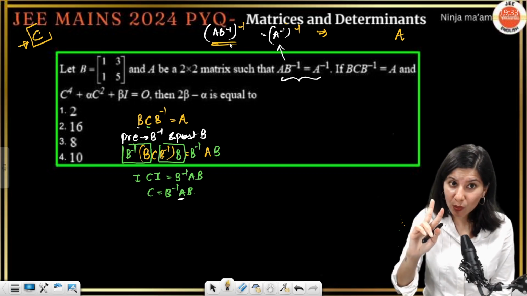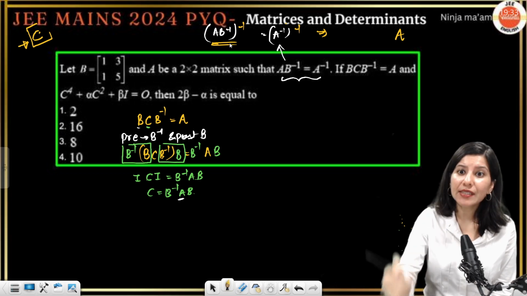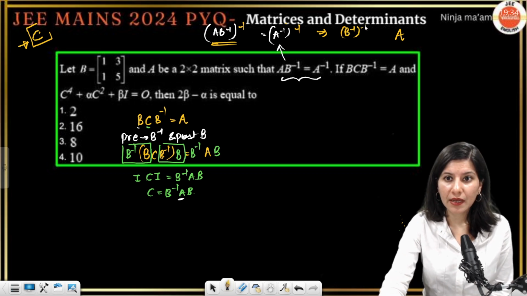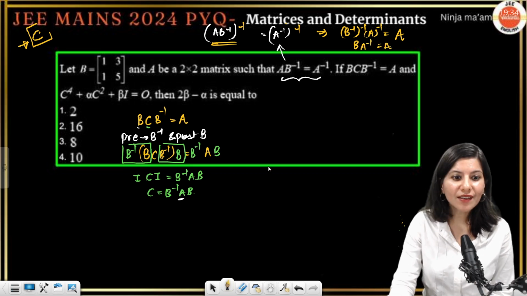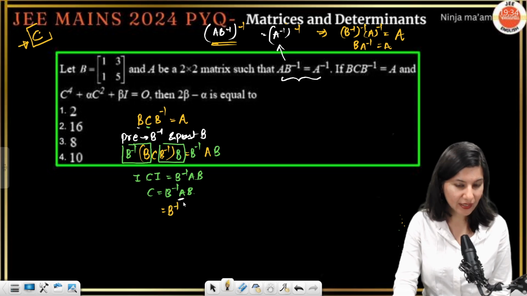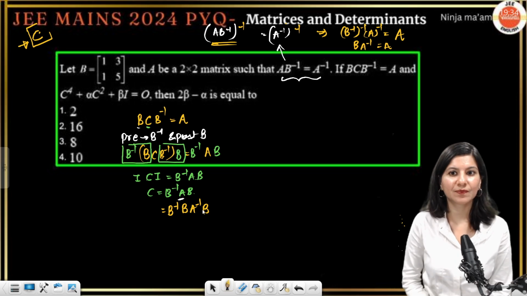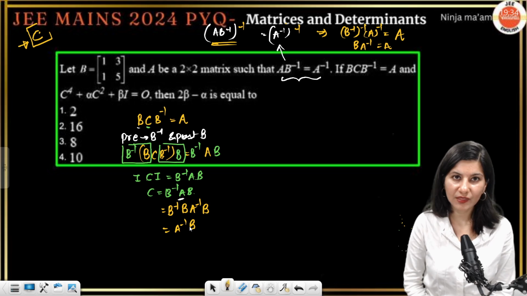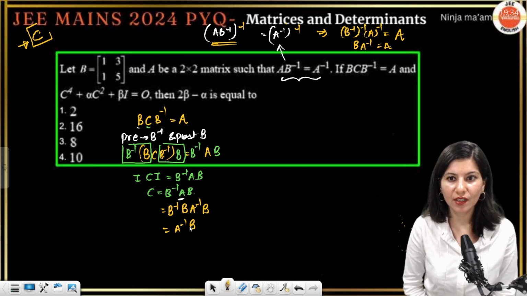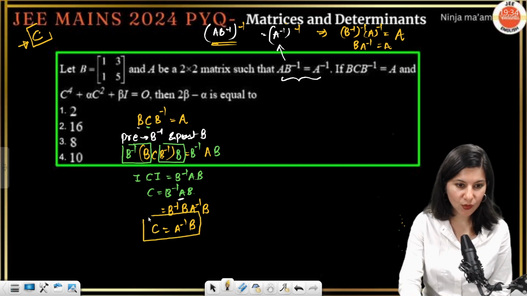Do you remember, inverse always follows the reversal law. So it is always B inverse, then A inverse. So this is B A inverse equals A, right? So this is B inverse, this is your A. A is B A inverse and B. So again, this is A inverse B. Correct? So C is A inverse B basically. C is nothing but A inverse B. Alright, okay, so till now I am not getting any straightforward thing over here.